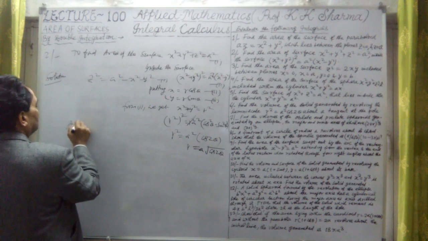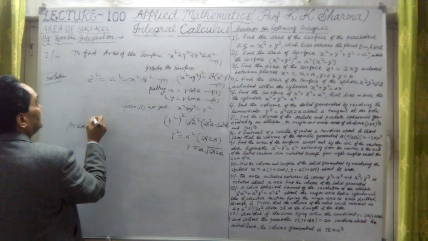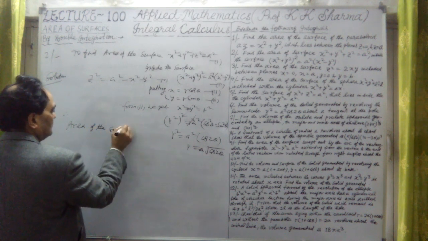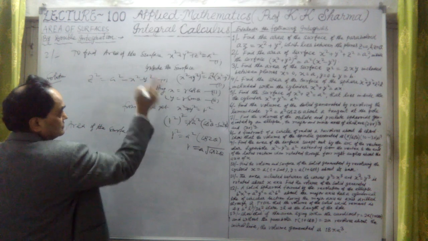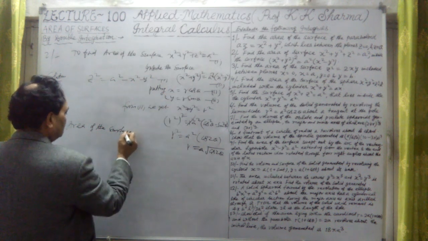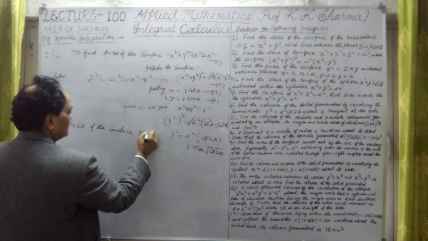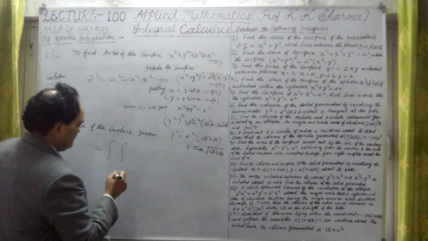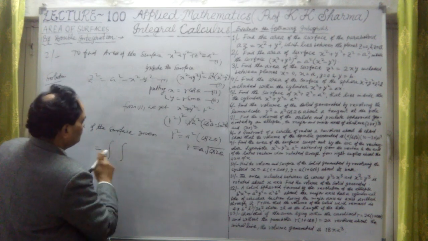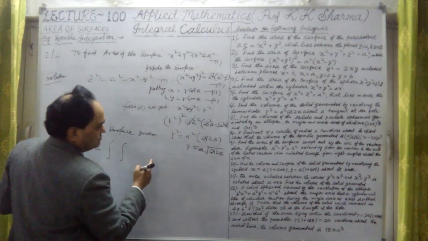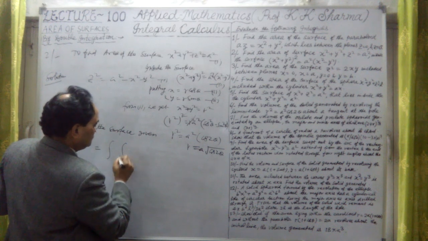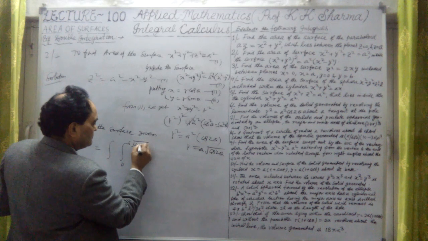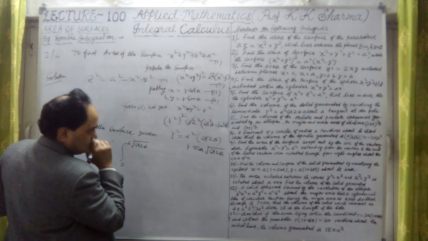Therefore, the area of the surface, projected on this area, is equal to a double integration. Limits we take for r are from 0 to a under root cos 2 theta. That is the value of r we take here.